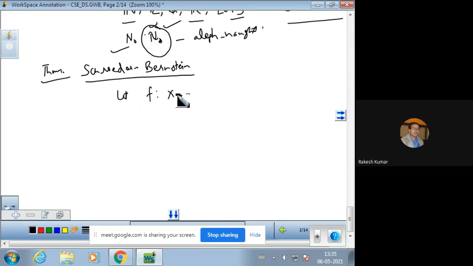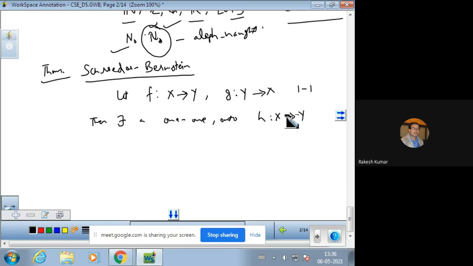Let f be a function from X to Y, and g a function from Y to X, and both functions are 1-1. Then there exists a 1-1 onto function h from X to Y, where X and Y are any sets. This is a very important theorem.